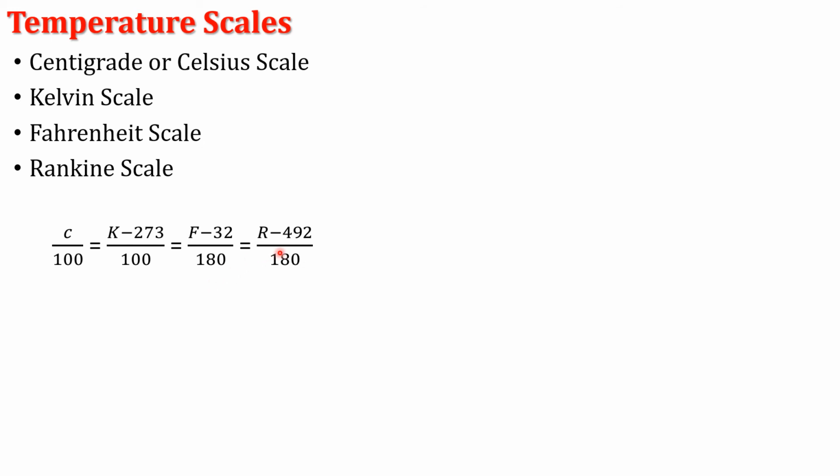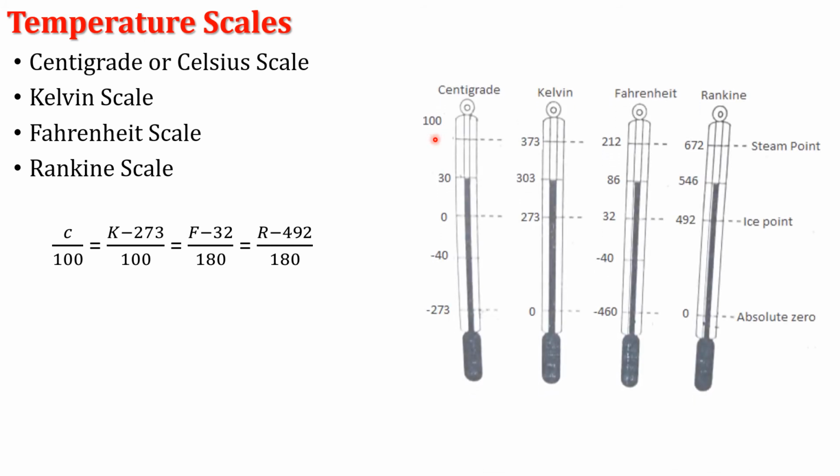Rankine scale: the fundamental interval is divided into 180 equal parts, and the lower fixed point is taken as 492 degree Rankine. Now here we compare the four scales in this thermometer.